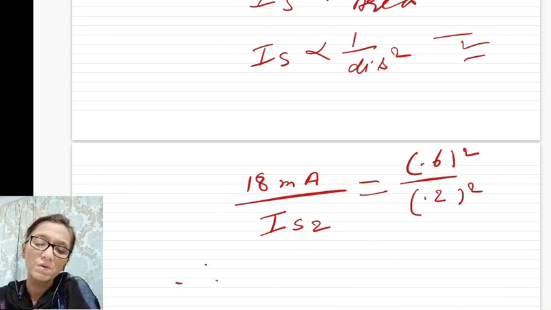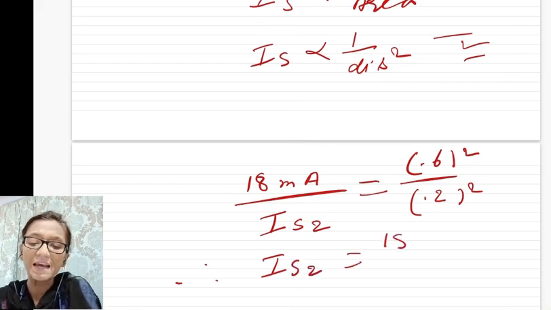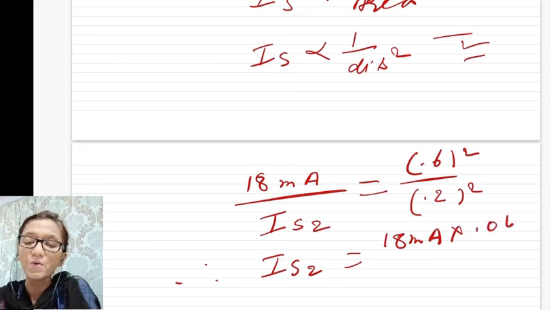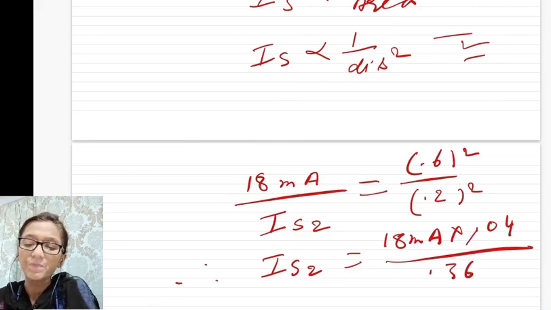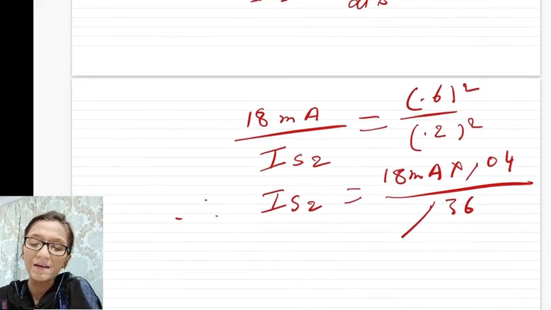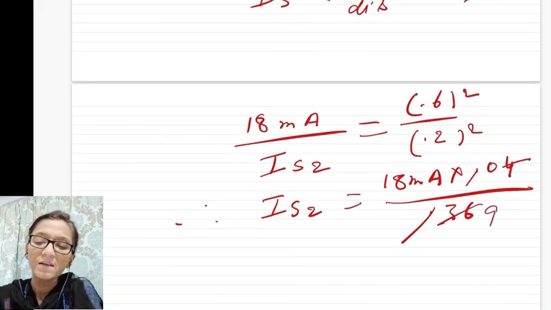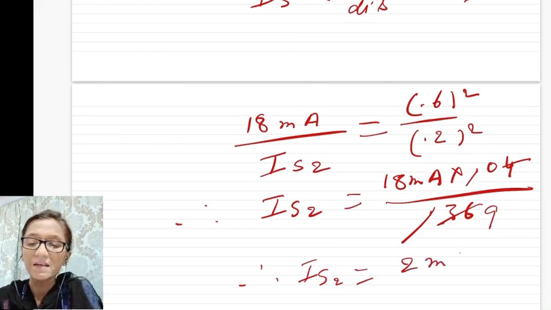Therefore, I saturation in the second case will be equal to 18 milliampere into 0.04 divided by 0.36. Now you can cancel the two decimal places, and 4 nines are 36, and therefore I saturation in the second case becomes 2 milliampere. Answer.